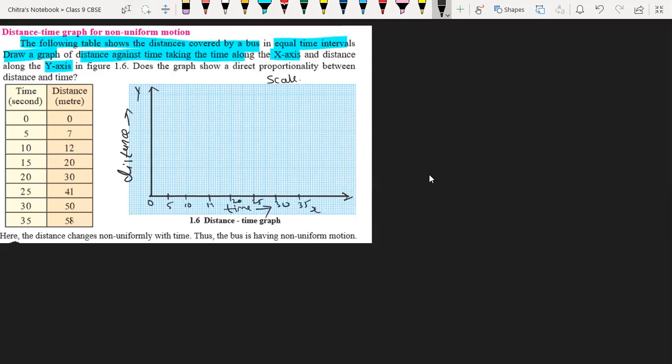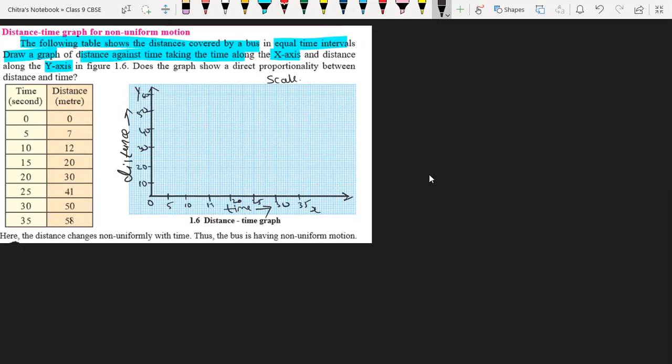On the y-axis we take 0 here, then 10, 20, 30, 40, 50, 60. So we'll draw till 60 only.